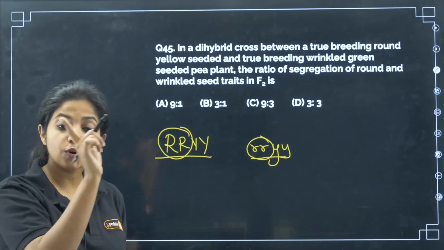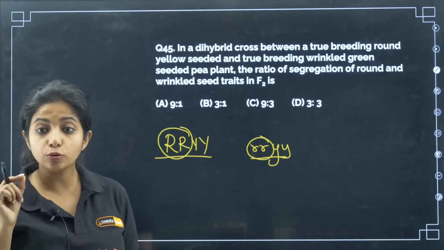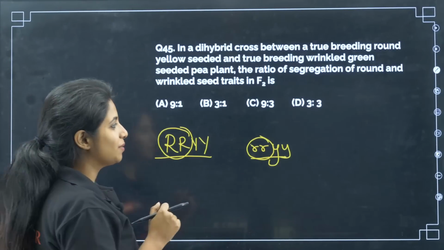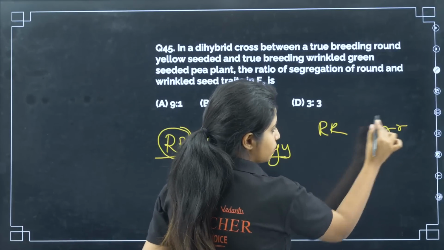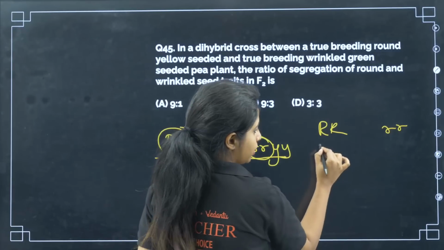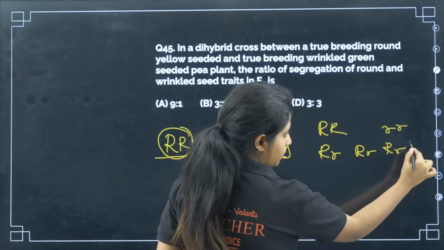So, you have to go back to the monohybrid ratio. In monohybrid ratio in F2 generation, what is it, my dear children? So in F1 generation, my dear children, capital R, small r. I'm segregating all the things because you're not asked about anything else, right? So here all of them will be capital R, small r, capital R, small r, capital R, small r.